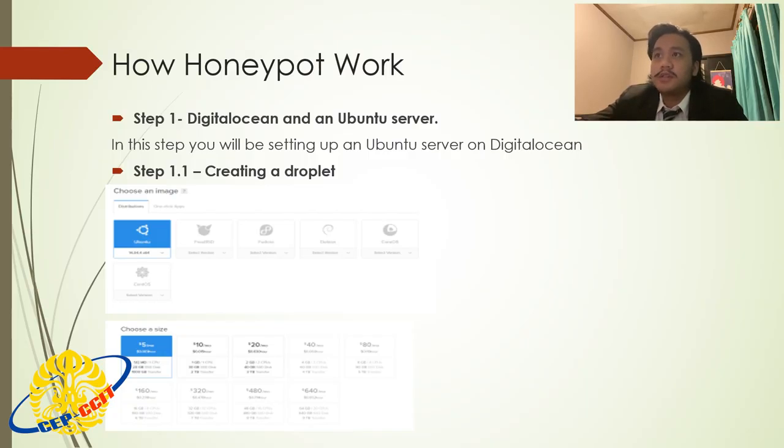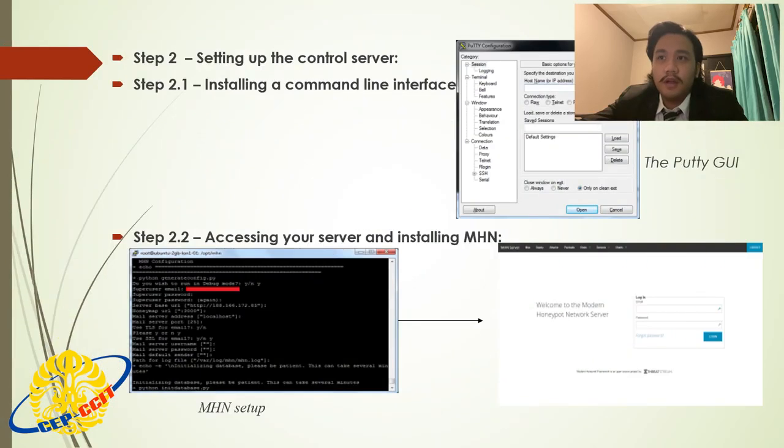Next, we will be choosing the specification of our command server. The server will be taking information given by our sensor, not performing any overly complicated task. Step 2 is setting up the control server. Now we have to set up the backend for our server. We will now need to add a Modern Honey Network or MHN framework to our server. Step 2.1, installing a command line interface tool.